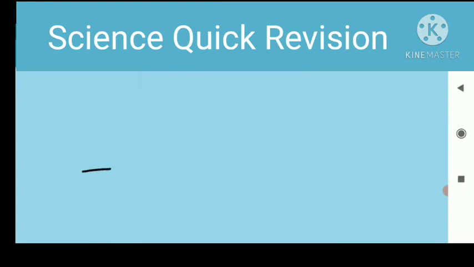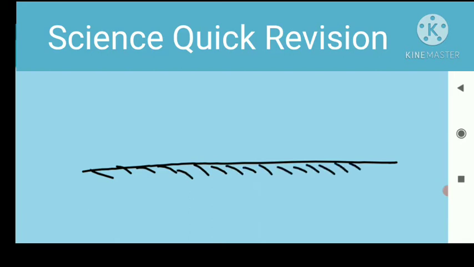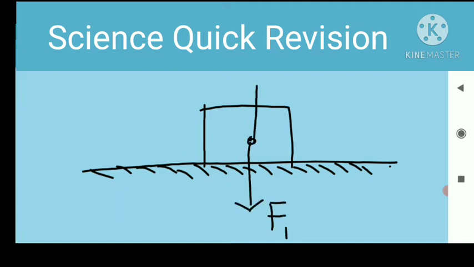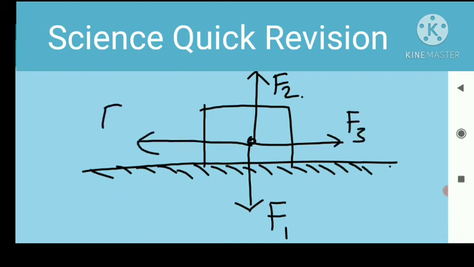So here we take another body, and the weight of this body works in the downward direction, we take it as F1. And the normal force works in the upward direction, that is F2. Another force working on this body is F3, and another force working on this body is F4.